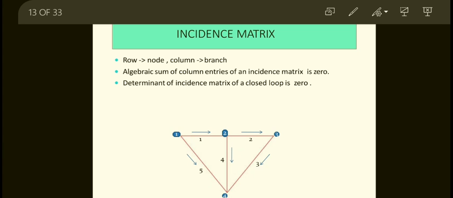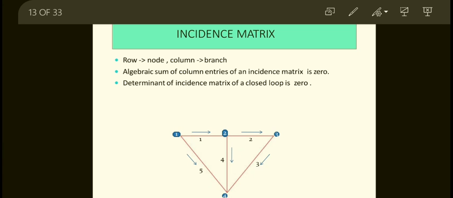The branches are in between 1 and 2, 1 and 4, 2 and 3, 3 and 4, and 2 and 4. These are the arrow marks. So here rows indicate the nodes, and columns indicate the branches.